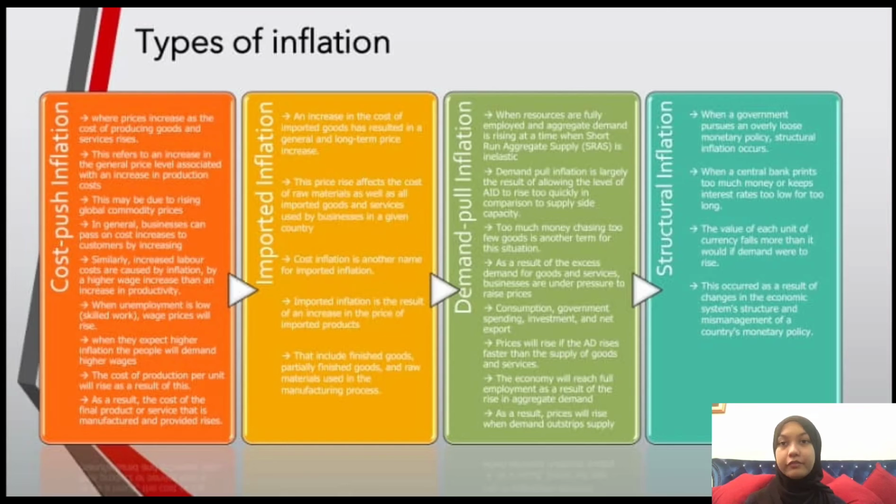Next, demand-pull inflation. When resources are fully employed and aggregate demand is rising at a time when short-run aggregate supply is inelastic, demand-pull inflation occurs.